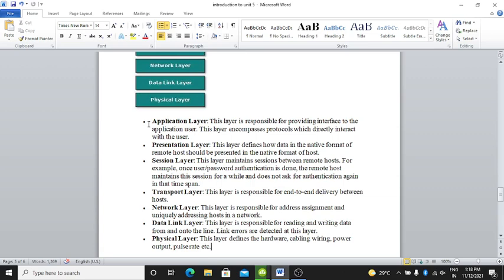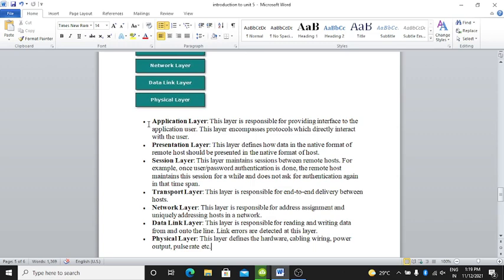Okay. Then after that there is a network layer. This layer is responsible for address assignment and uniquely addressing hosts in the network. After that, data link layer. This layer is responsible for writing data from and onto the line. Link errors are detected at this layer.